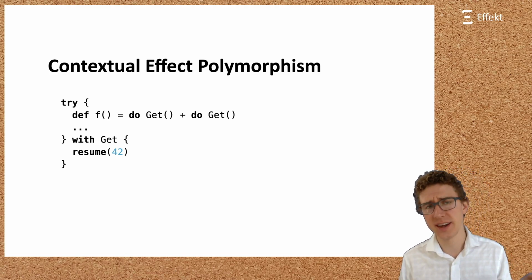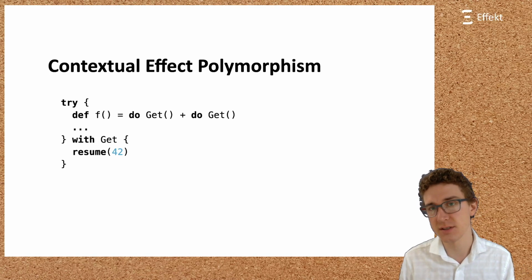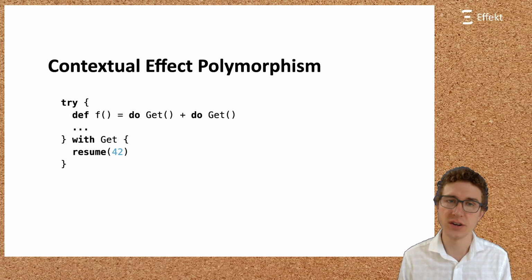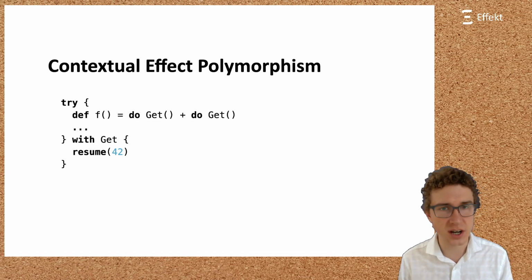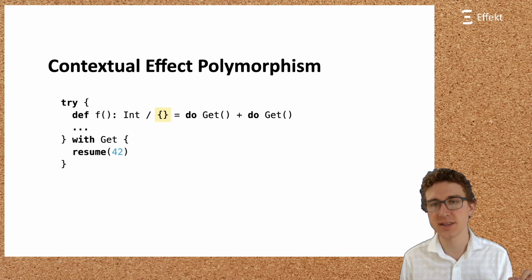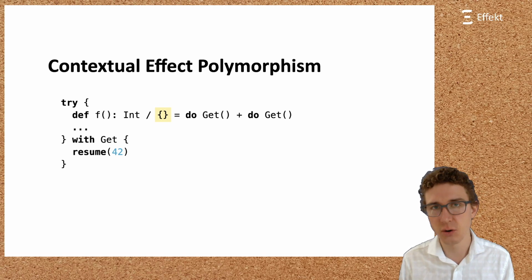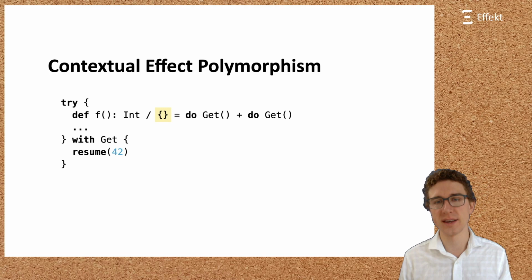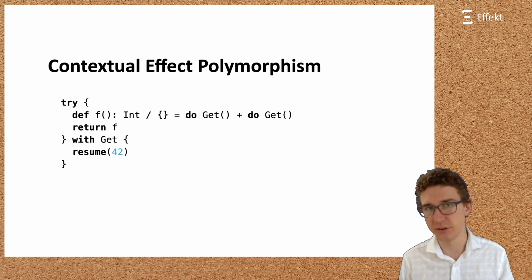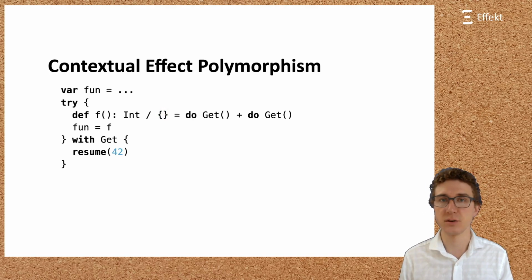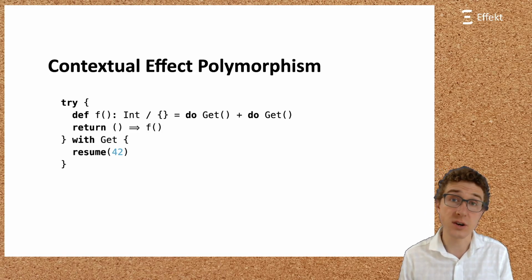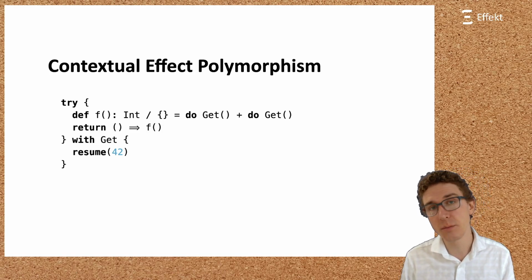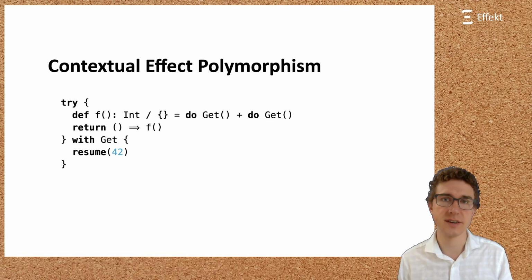If we know that f cannot leave the dynamic scope of its enclosing handler, then it is safe to not track effects on f. In particular, we can annotate the local function f with an empty effect set. Again, this is only safe if we can guarantee that f cannot leave the scope it is defined in. In many languages, there would be multiple ways for f to leave its scope: by simply returning it, by writing it to a mutable variable, or by closing over it. So, how do we prevent f from leaving the scope it is defined in?